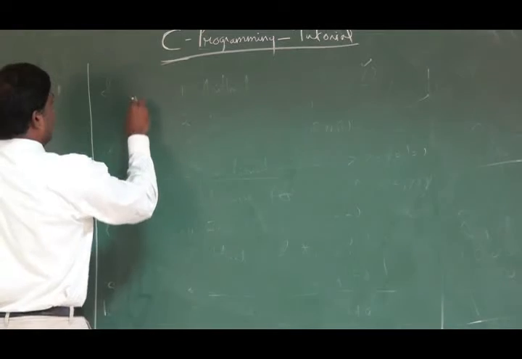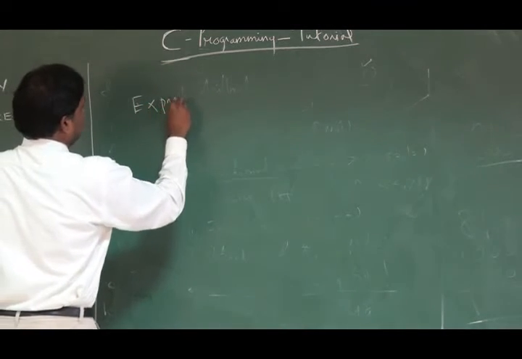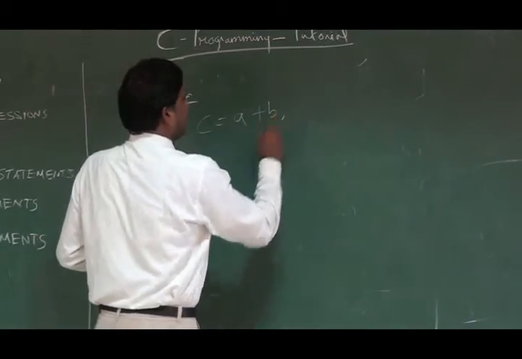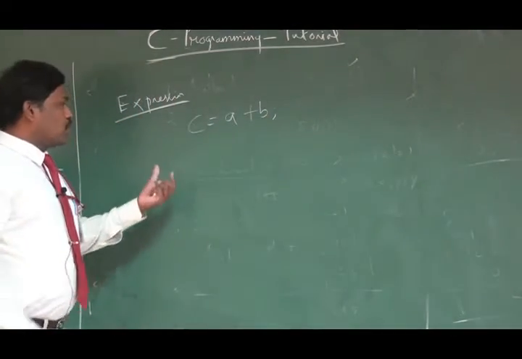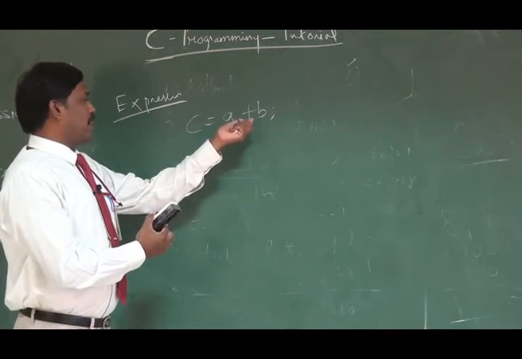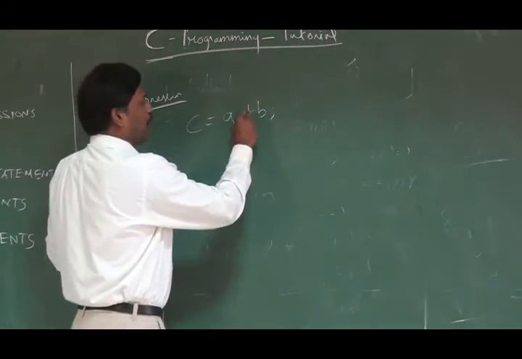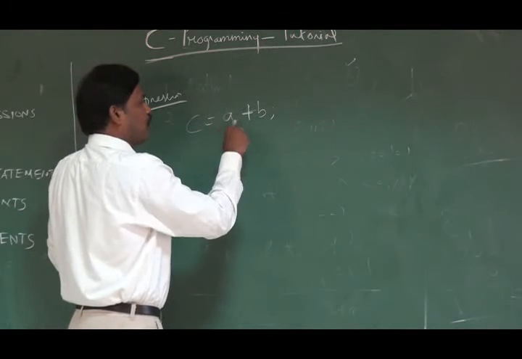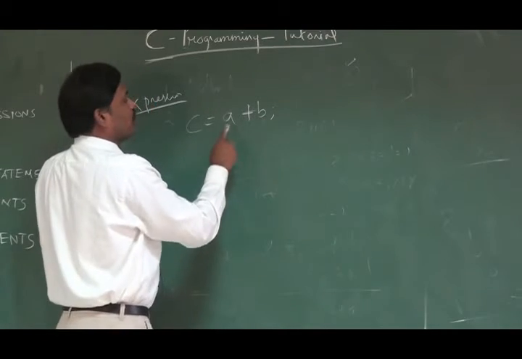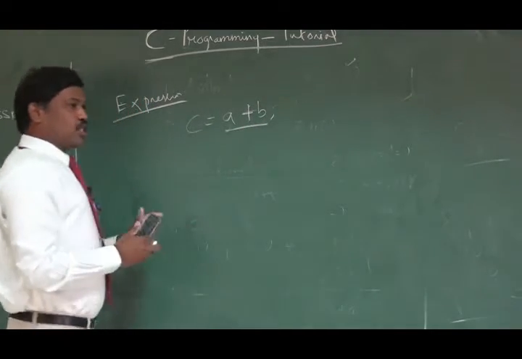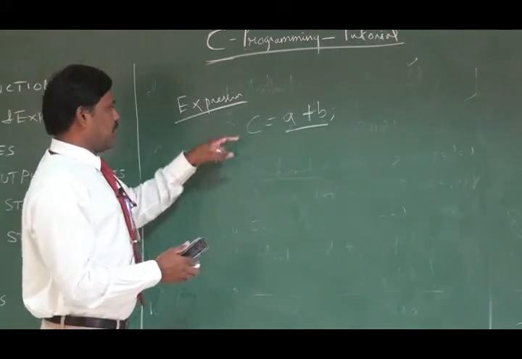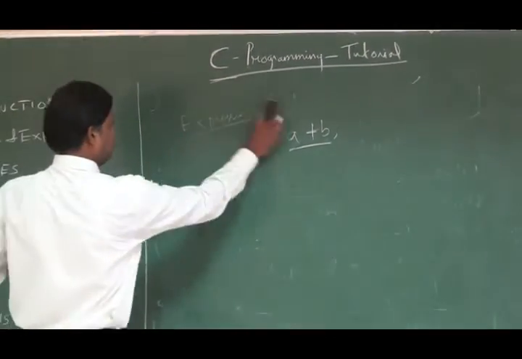Next we will see what an expression is. If I write c equal to a plus b, it is a valid expression. An expression is a combination of what? This is a binary operator, because the operator plus is there, and before and after the operator we have an operand a and an operand b. So this is a valid expression. An expression is a combination of variables and operators, and this is a valid example of an expression.